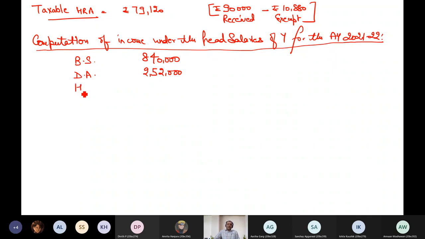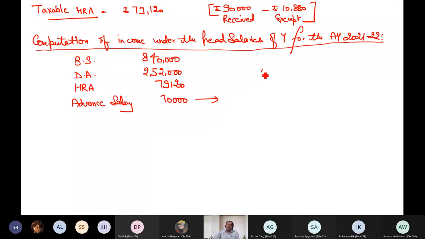How much is HRA taxable now? I will not write 90, I will write 79,120. Will I include advance salary also now? Yes, sir, because now I'm not applying the rules of HRA. I'm applying the rules of salary head.